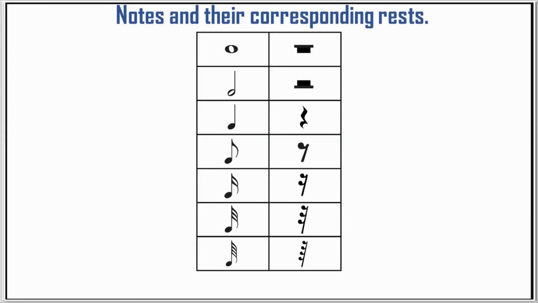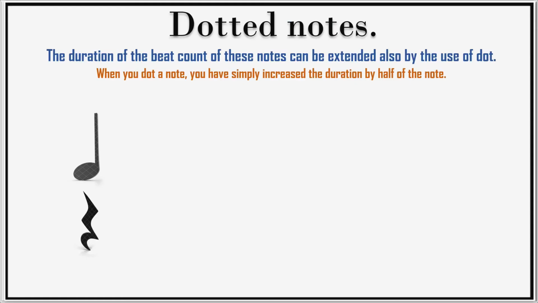You can practice drawing each note and their corresponding rests. Now, let's move to the last section. Dotted notes. The duration of the beat count of these notes can be extended also by the use of dot. The dot is always written immediately after a note or rest.